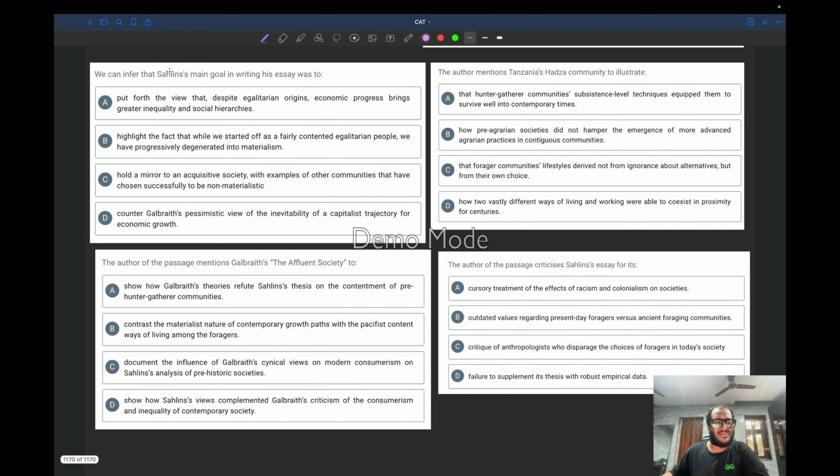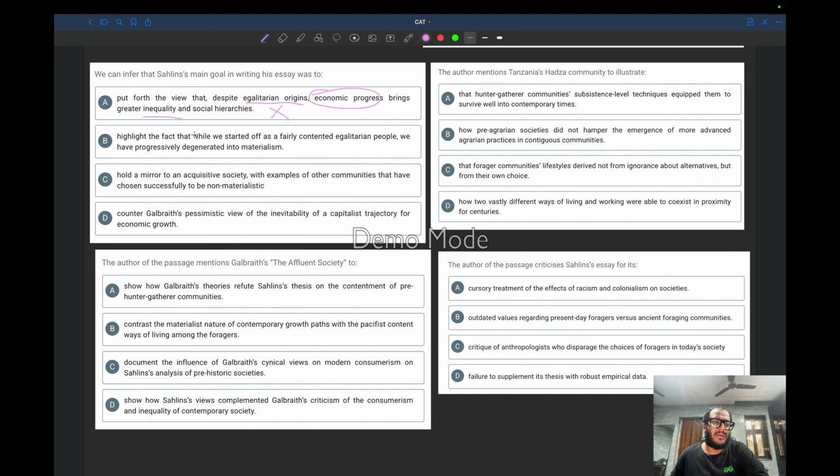So these are the four questions. We can infer that Sahlins' main goal in writing his essay was to put forth the view that despite egalitarian origins, economic progress brings greater inequality. Economic progress bringing inequality and social hierarchies? No. Highlight the fact that while we started off as a fairly contented egalitarian people, we have progressively degenerated into materialism.